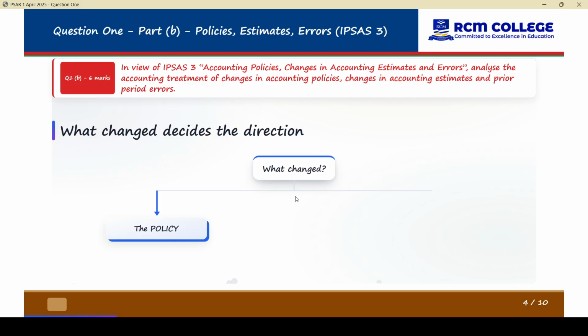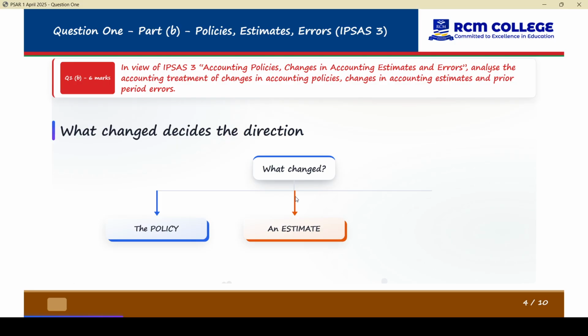Maybe you are using IPSAS 13 and now you're using IPSAS 43. The rules have changed and that's why you apply. Okay? So policies go backward. And then there is an estimate. So there, the first question was what changed? For the policy, we say the rule changed. And now, for the estimates, what do we say?